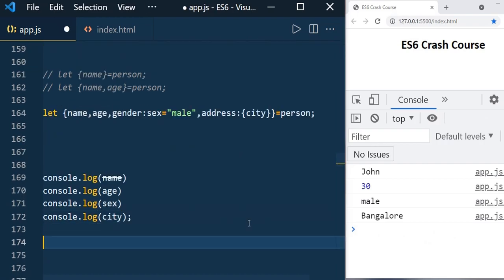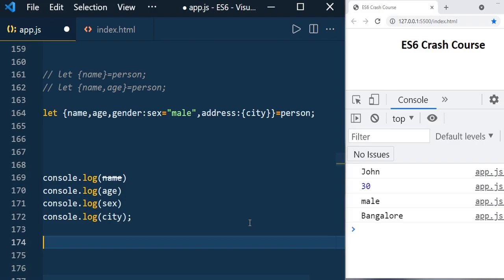Let us see the use case. Object destructuring is very useful when you want to iterate over an array of objects. If you are iterating using any for loop or ngFor, you can do that object destructuring, and each time you don't need to use person.name, person.age, person.gender like that. You can just destructure and use them in the looping or iteration.